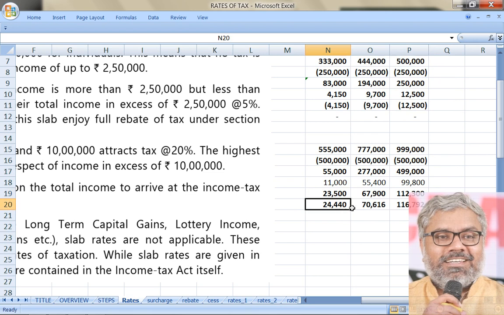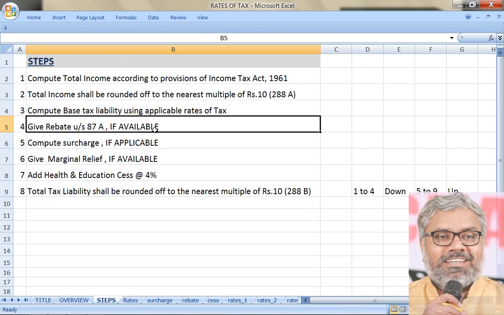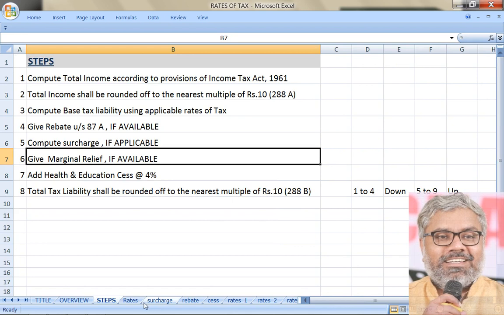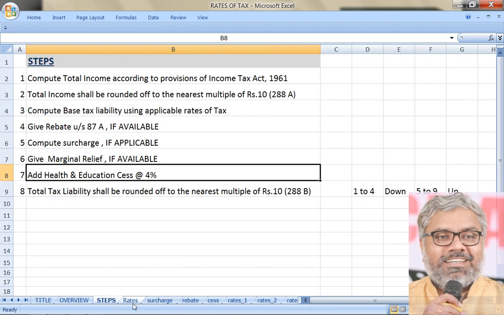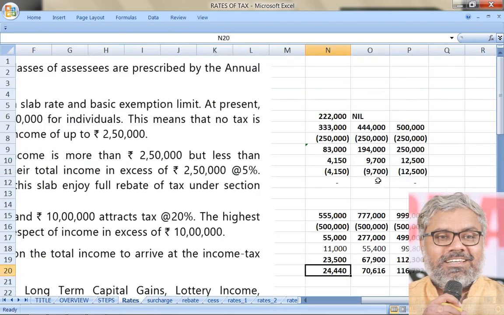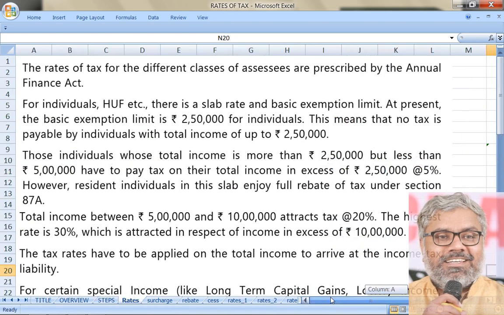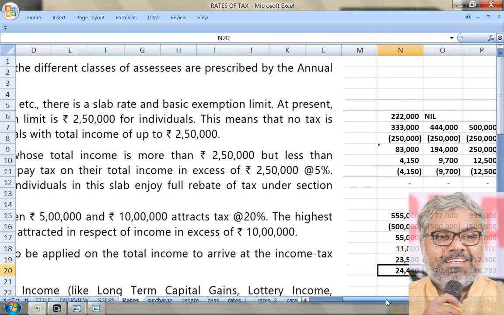So base tax liability plus health and education cess of 4%. In between, there is no 87A here, there is no surcharge also, there is no marginal relief also in these cases of examples. That is why directly we can add cess of 4% in these cases. So if the income of the SSE is below 5 lakhs and if that person is a resident individual, we don't need to worry about calculation.